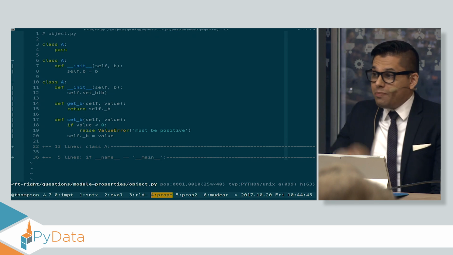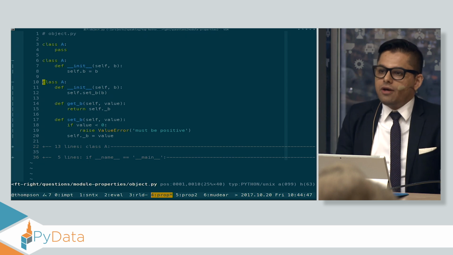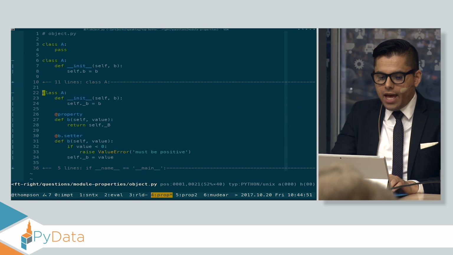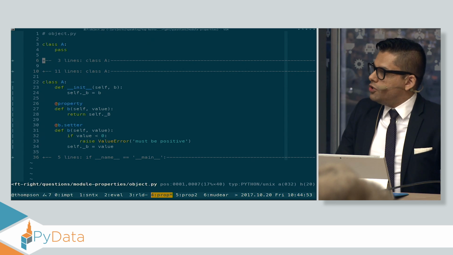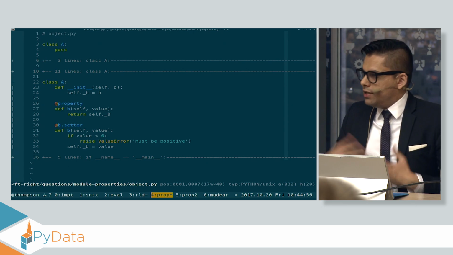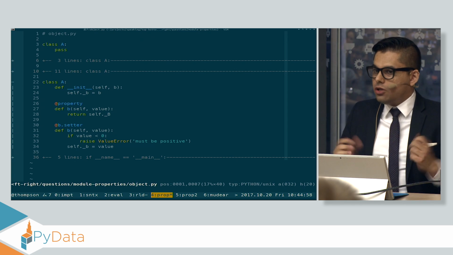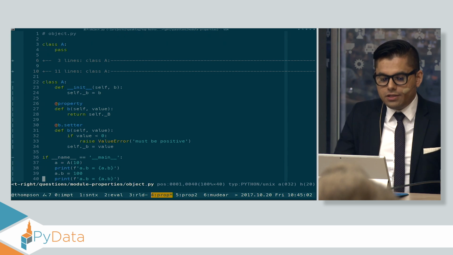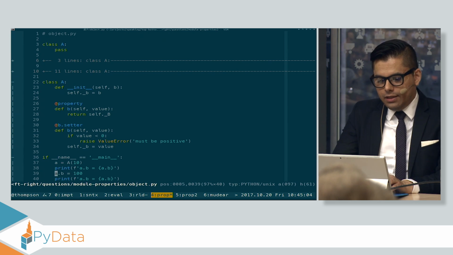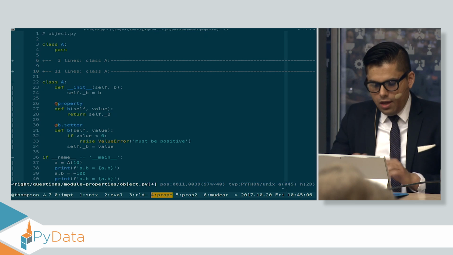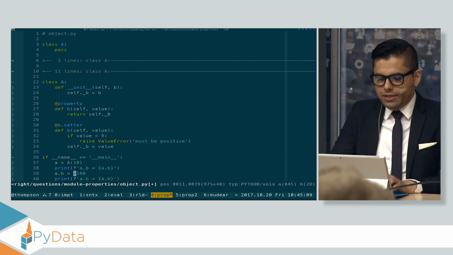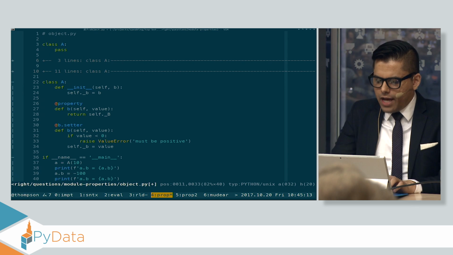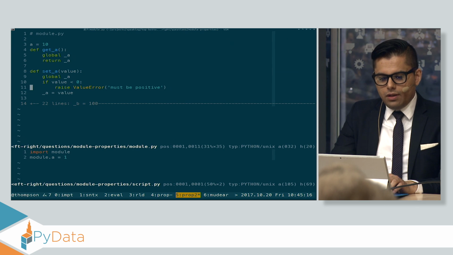It's not very Pythonic, because what do we have in Python that allows us to avoid this pattern? Property. Very good. So you write something like this. Use a property, and it'll intercept the set attribute and the get attribute, and it'll just work. You don't have to write setters and getters. And when your main code looks like this, it'll just work. And if I accidentally try and set this to a negative number, this line here will raise an error telling me the value must be positive. Everybody's in agreement. That's how you write proper Python code.